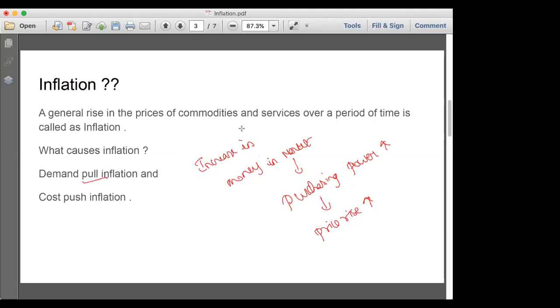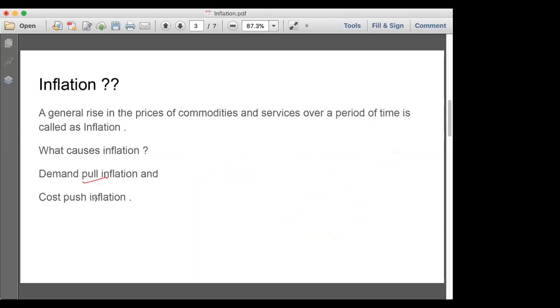When there is an increase in money and it leads to a price rise, we call it demand pull inflation. For example, if only the government employees' salaries are increased, whereas the private companies still have the same old wages, and we have so many informal sectors, what will happen? Because people will be buying more items, the demand for essential items will increase, and this will lead to a price increase. We call this demand pull inflation. Now we will go to the next topic, that is cost push inflation.